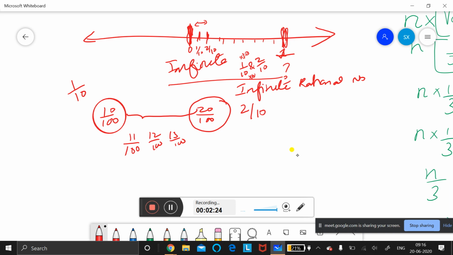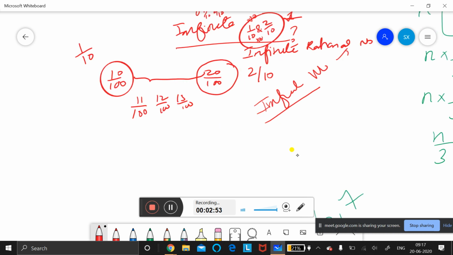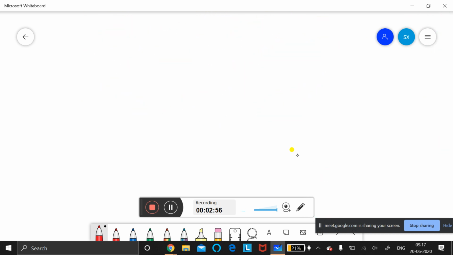So there are infinite rational numbers between 1 by 10 and 2 by 10. So there are infinite rational numbers between any two integers. Okay, that we know very well. Last year we studied. Now we are studying there are infinite numbers of rational numbers between rational numbers. Infinite means uncountable numbers. We cannot count. So many numbers are between there. So today's lesson is that only. Okay, what is today's lesson? How do you insert a number between the numbers given?